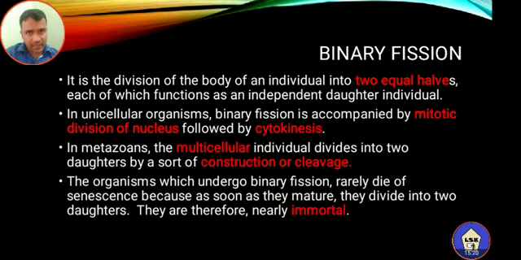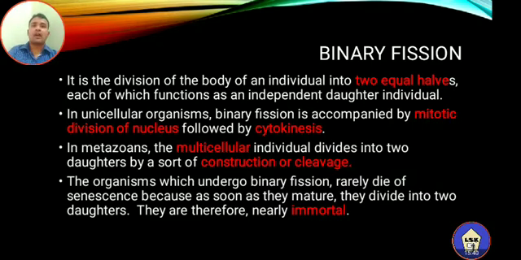So instead of dying, before entering into the senescent phase, they will enter into the process of reproduction. They will undergo binary fission so that new individuals are formed.